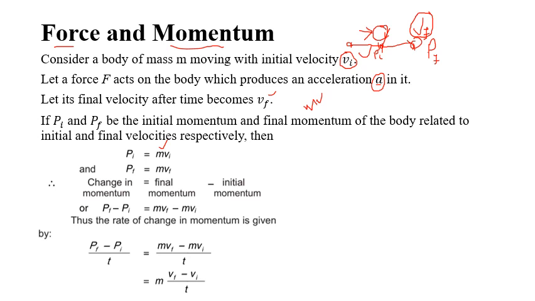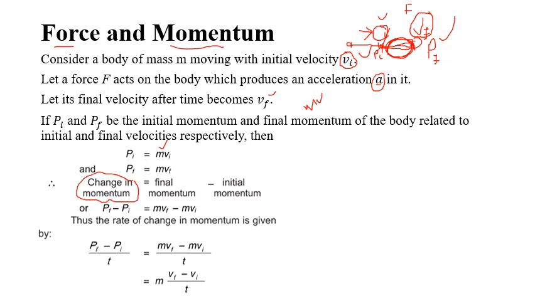Now what is the change in momentum? If we subtract the initial momentum from the final, this will be the change in momentum that occurs during this motion, while covering this distance. And why does this change occur? It occurs due to the application of force.